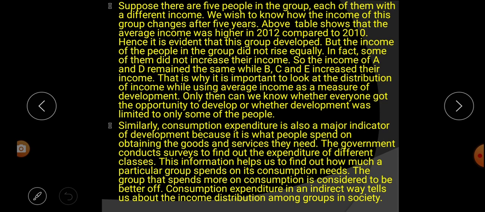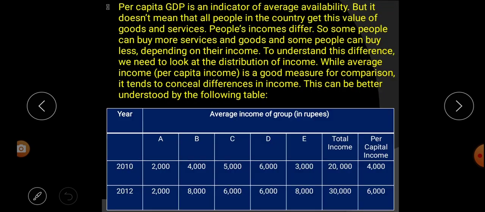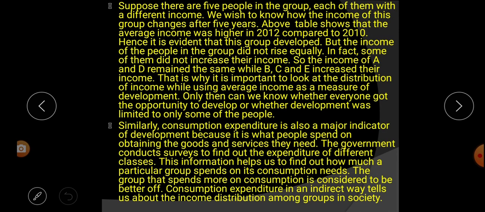The table shows that the average income was higher in 2012 compared to 2010. Look at this table. Compared to 2010, in 2012 the income is more, because in 2010 it is 20,000 rupees, but in 2012 it is 30,000.